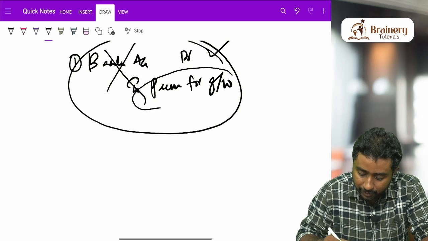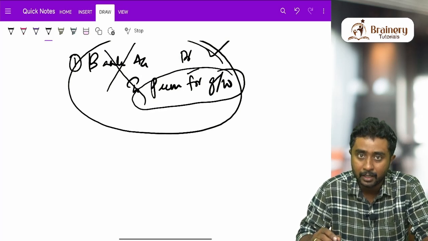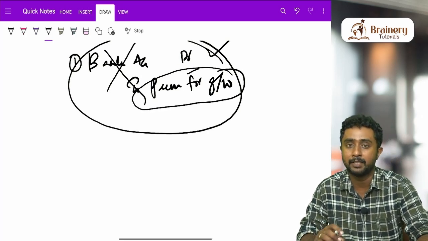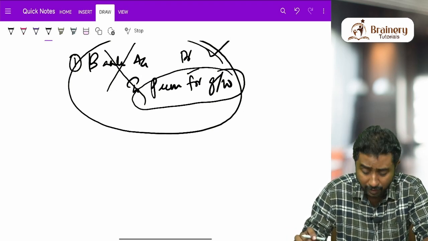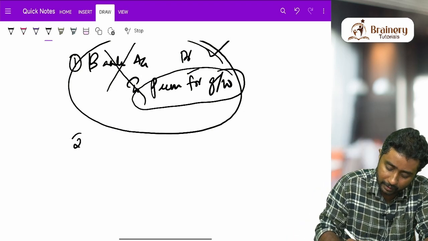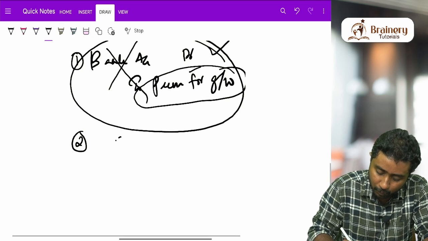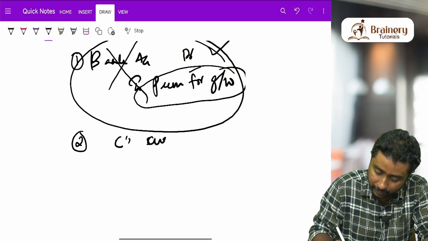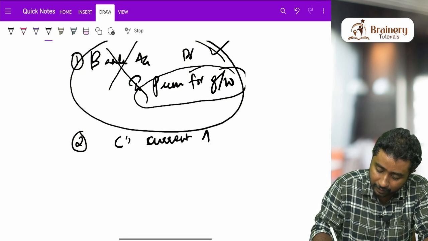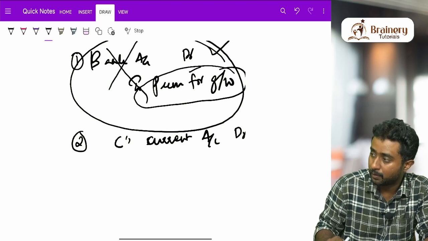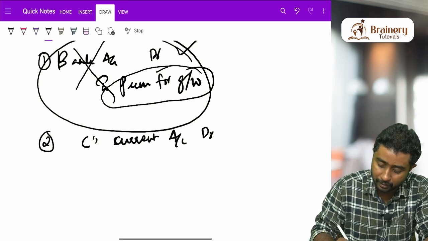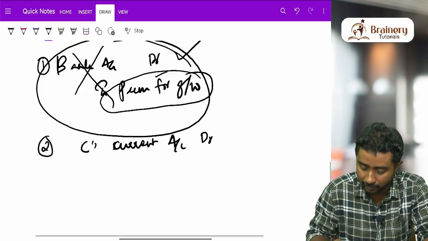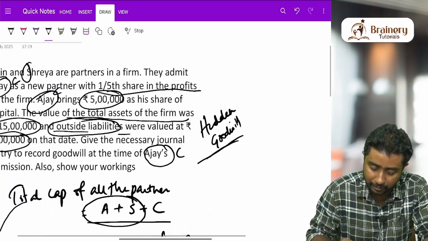As the person didn't bring that amount in cash, we cannot pass that entry. That means we cannot debit the premium for goodwill account. In that place, to share the goodwill, we will take the new person's current account, C's current account. Instead of premium for goodwill account debit to sacrificing partners, we will write C's current account debit to sacrificing partners' capital account.